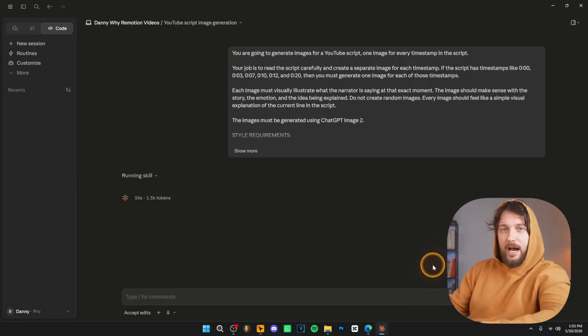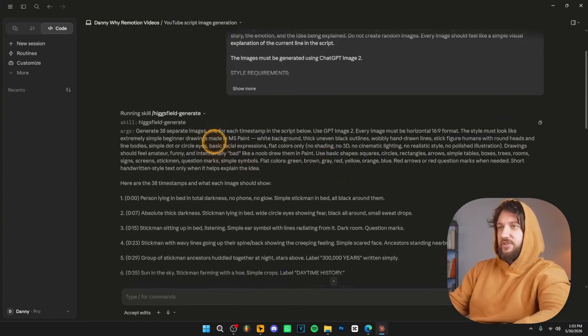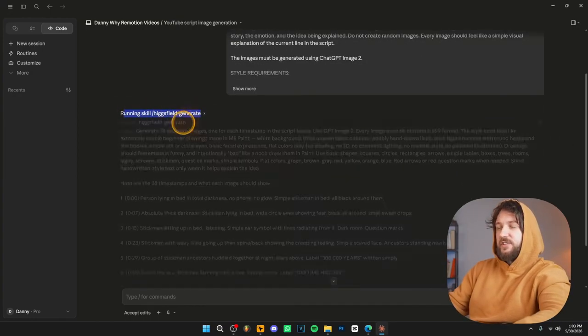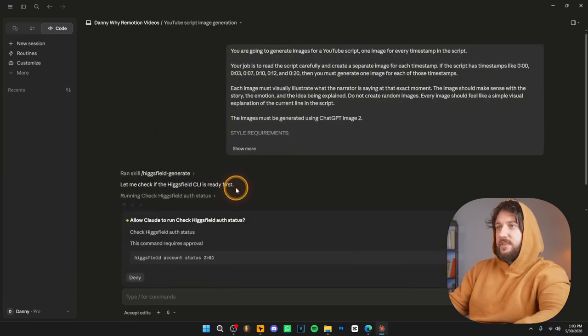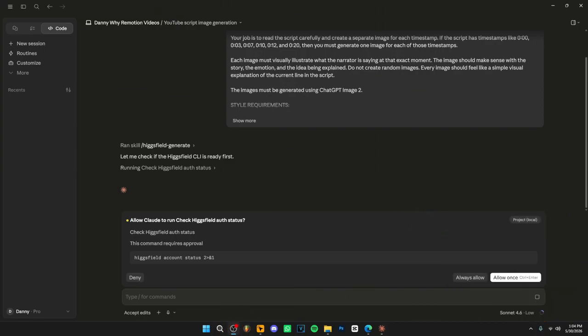You just click allow, and once that's ready, Claude Code is going to start generating the images. As you can see over here, running skill Higgsfield generate, and it's generating the images. As you can see, it's asking me to allow access. I don't think you can see it. Let me actually, yeah, you can't see it because of my webcam. So I'm gonna move my webcam. So as you can see over here, allow once or allow always, click always allow, right?